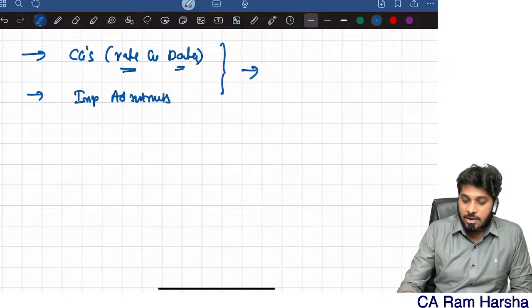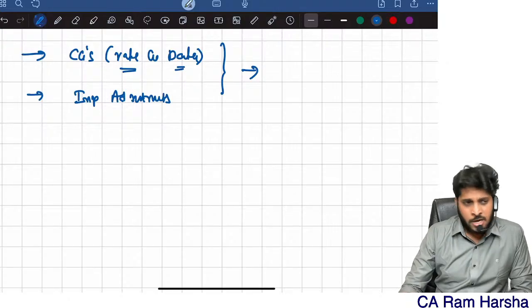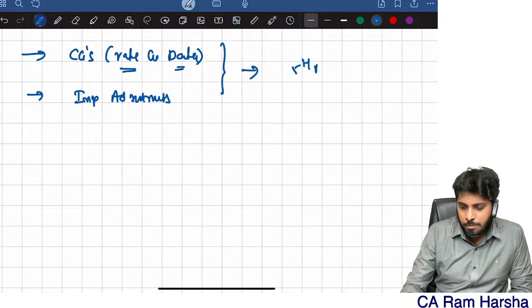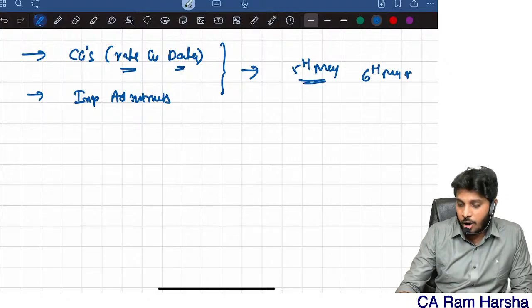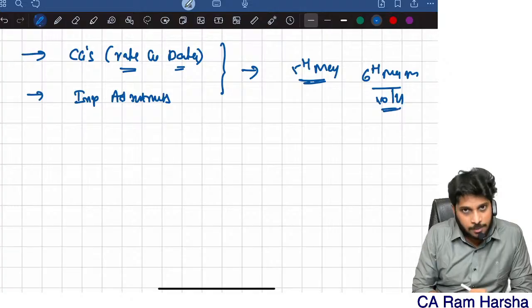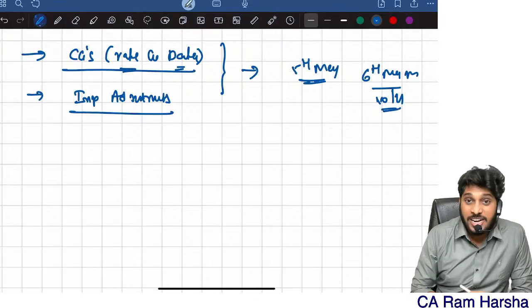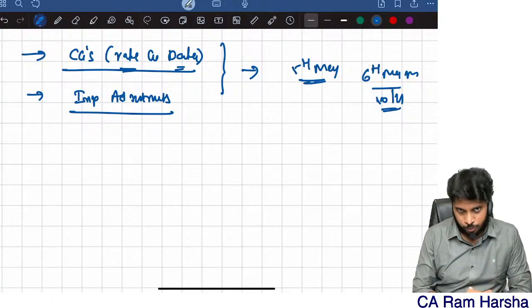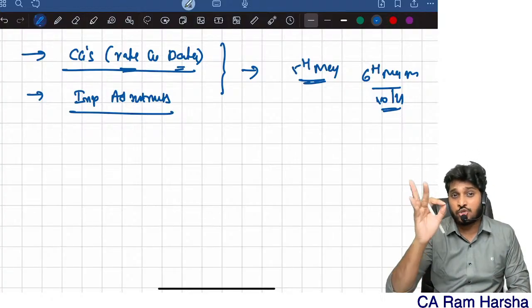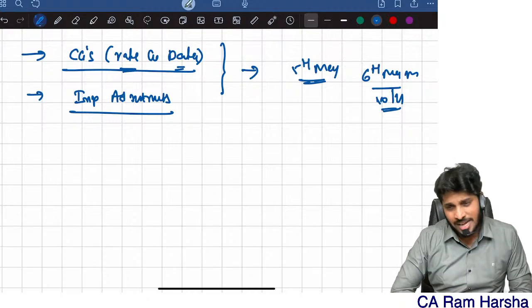These two I will upload preferably tonight. Tonight means 5th May itself I will upload if possible, or at least 6th May morning 10 o'clock or 11 o'clock I will upload. Capital gains, important adjustments across various heads of income. What are the important key observations, that I will upload. What are the points where students generally may do wrong, so that I will upload.